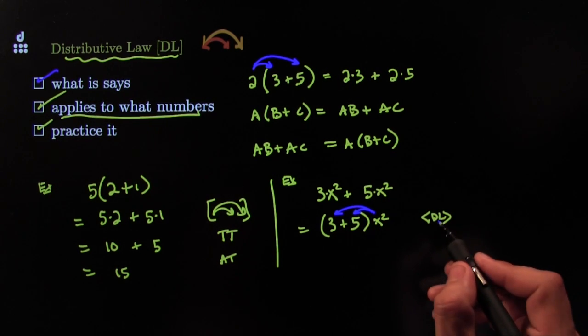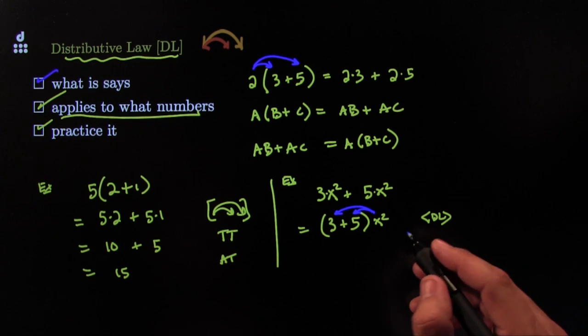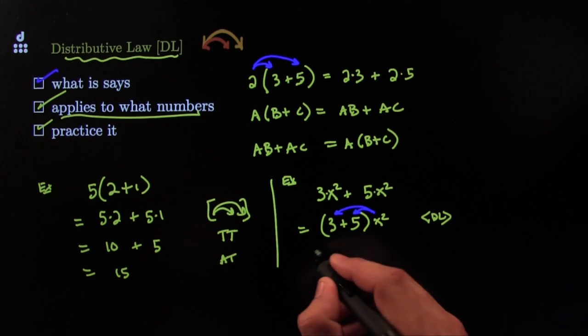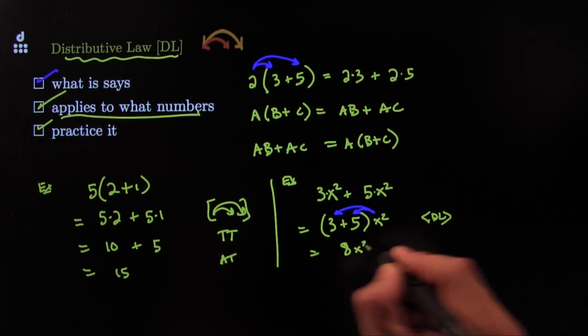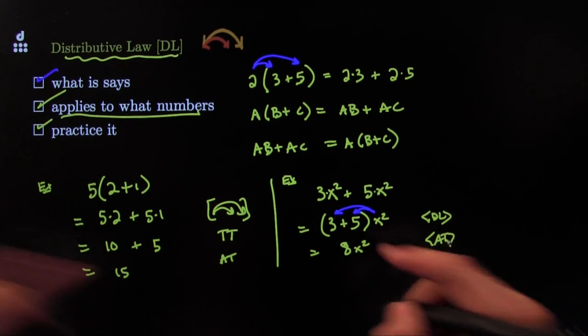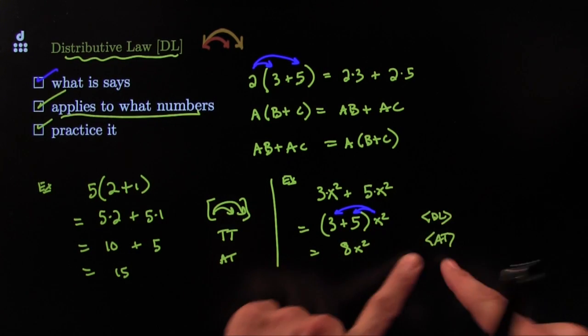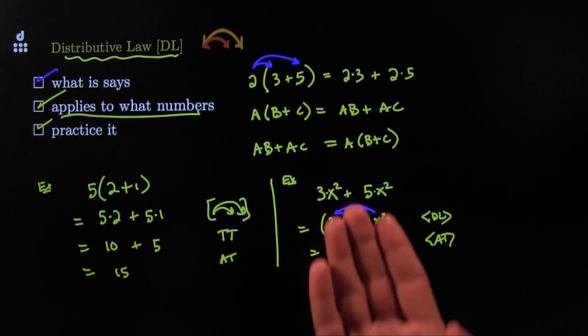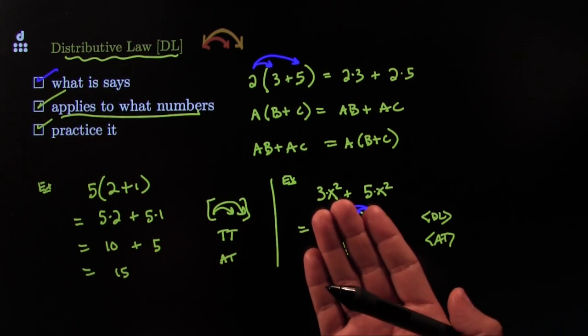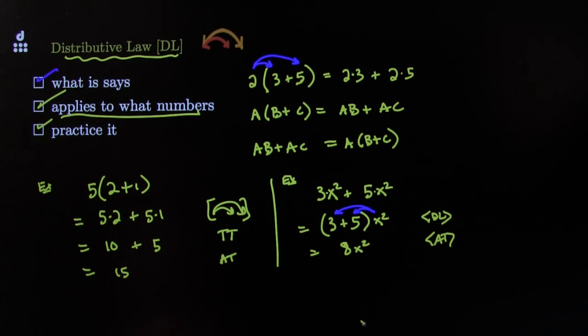So that's the distributive law backwards. The next step is, well, 3 plus 5, I can do that based on the addition table. I could say that's 8x squared. These two have no x's on them, they're just plain numbers, so the addition table will work on that. And there you go, we just added like terms. You may have heard it before, you should always add like terms. This is why, it's the distributive law.